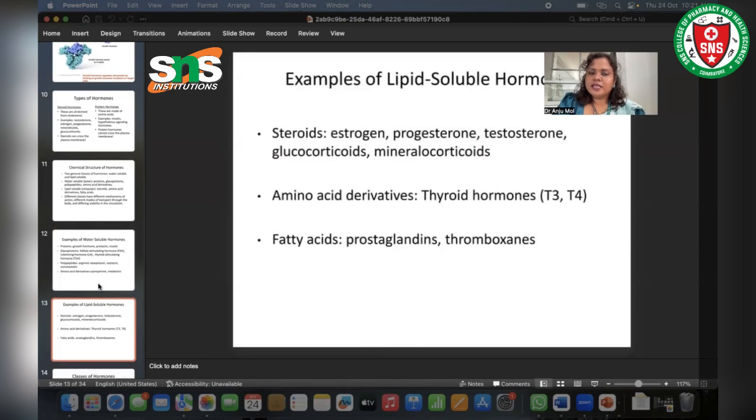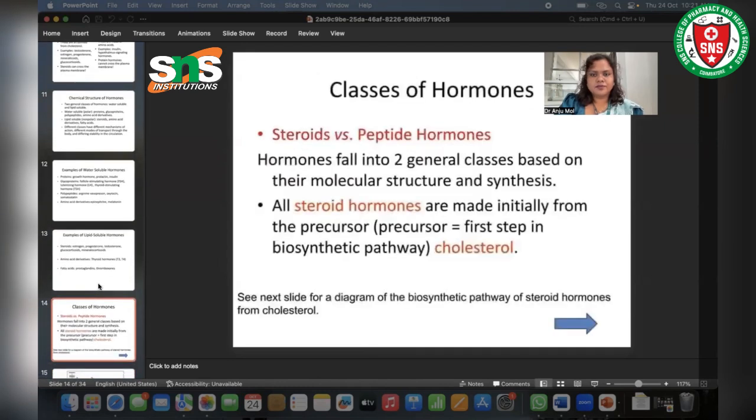Now let's see some examples of lipid-soluble hormones. Steroids: estrogen, progesterone, testosterone, glucocorticoids, and mineralocorticoids. In the case of amino acid derivatives, thyroid hormones T3 and T4. Fatty acids: prostaglandins and thromboxanes.